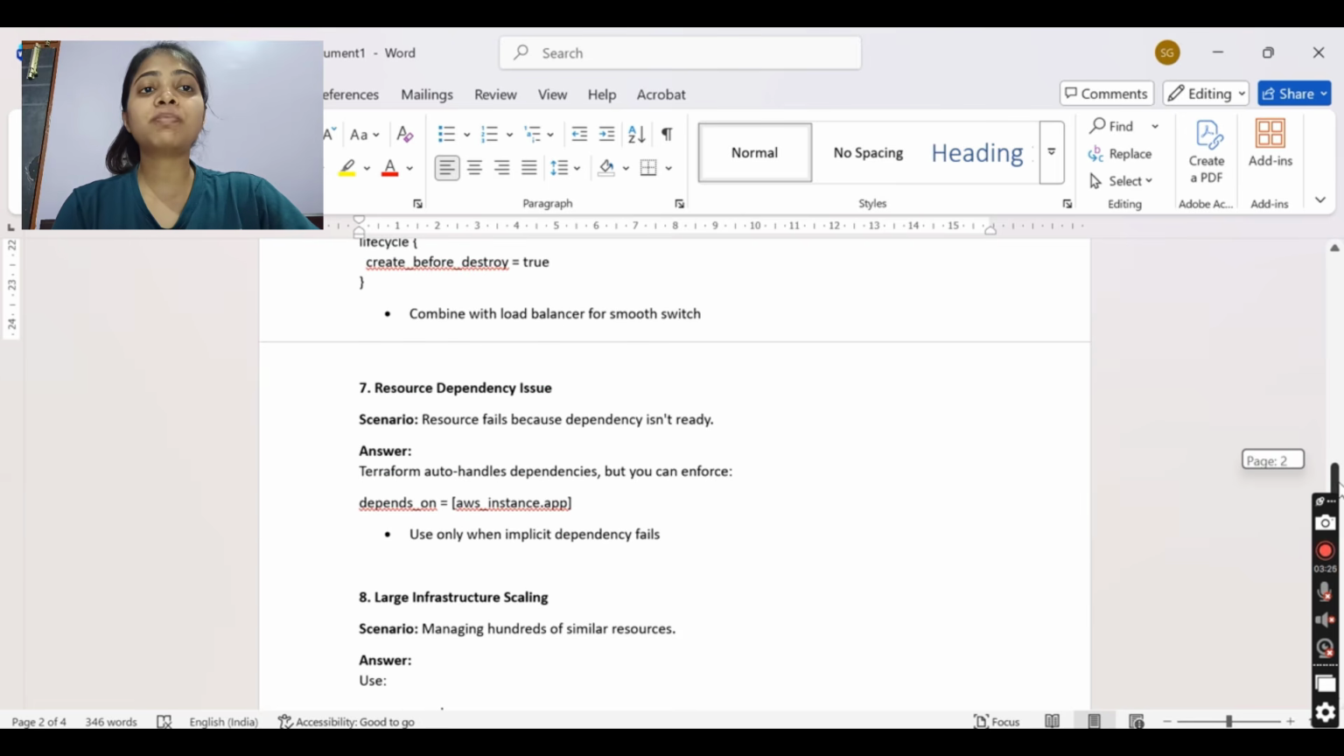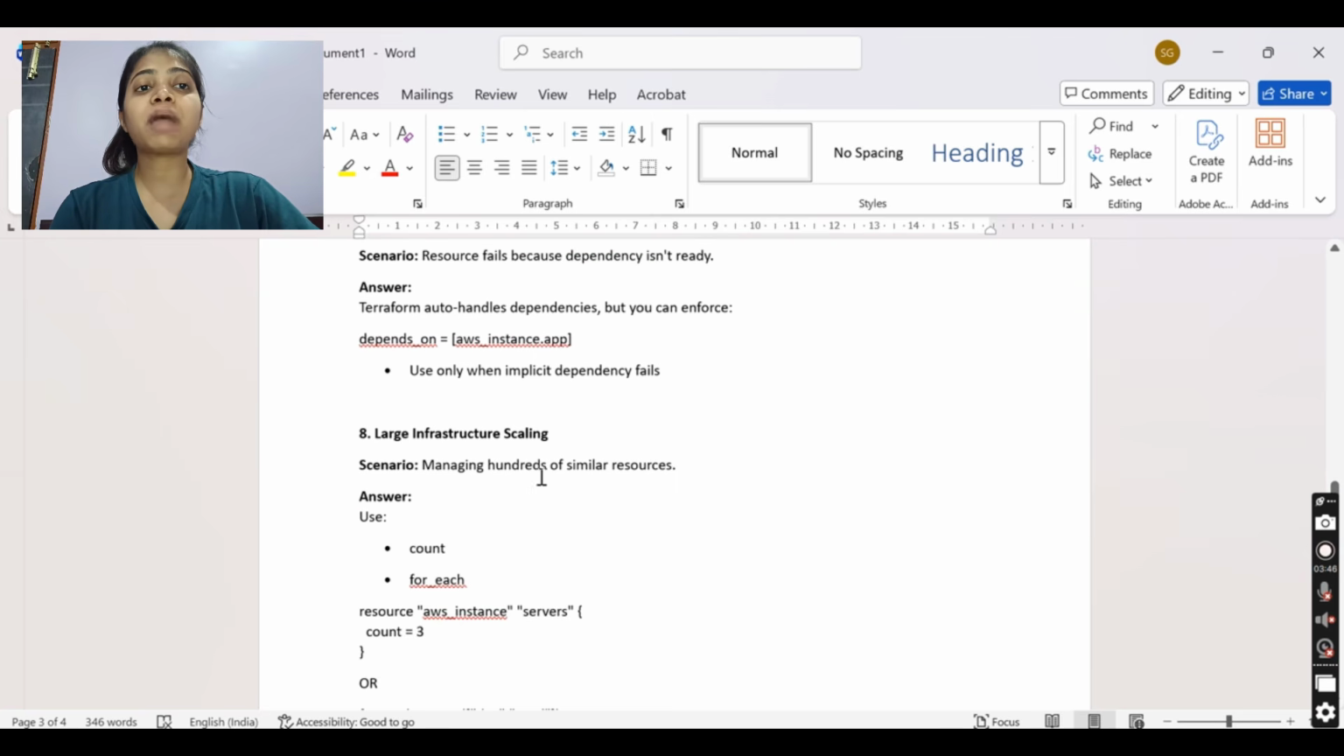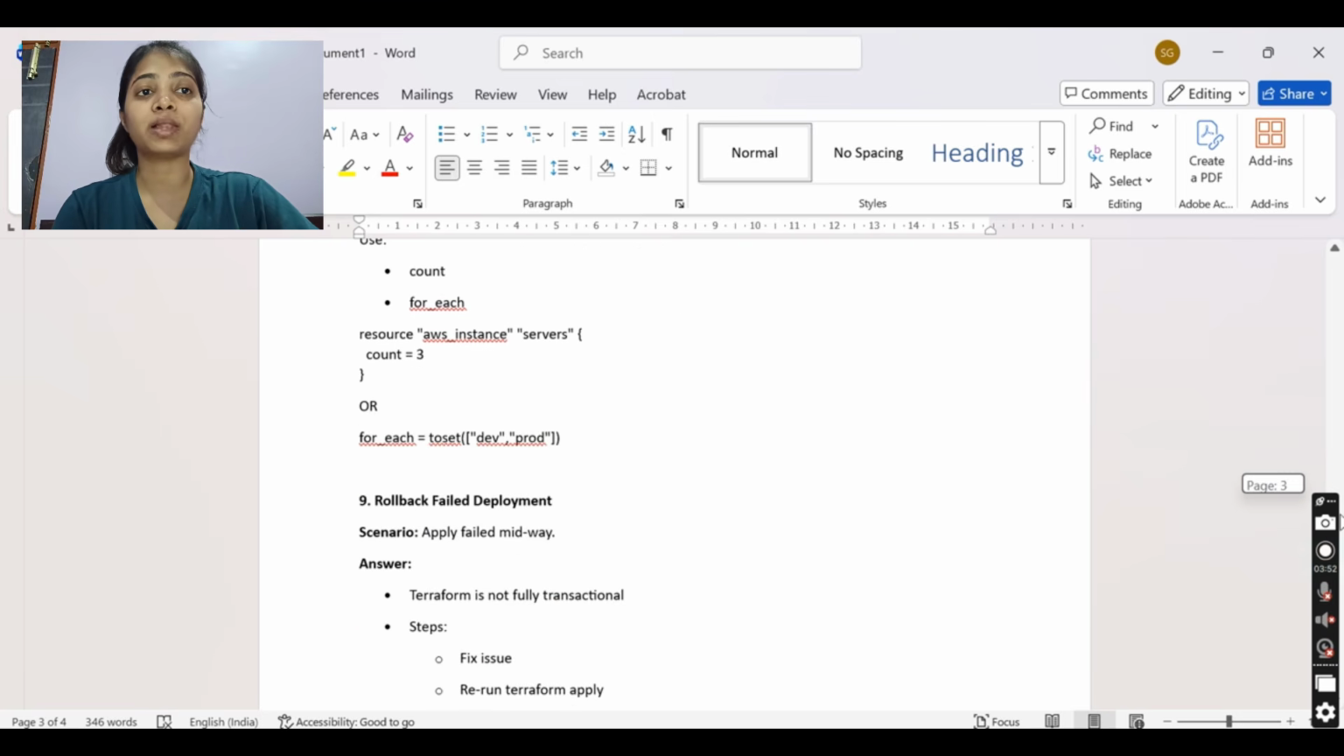Then resource dependency. A resource failed because a dependency isn't ready. Terraform automatically handles dependencies, but you can enforce depends_on, used only when implicit dependency fails, because the dependency is already there and Terraform handles it, but if something is failing, then we should use it. Large infrastructure scaling: managing hundreds of similar resources, we should use count or for_each, and how to use count or for_each, that also you should tell.